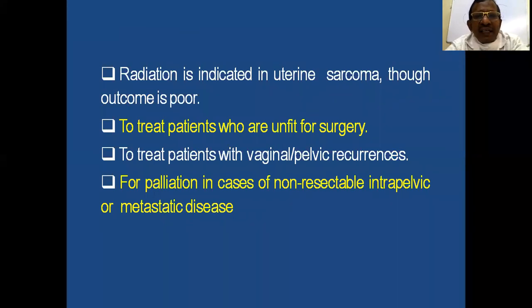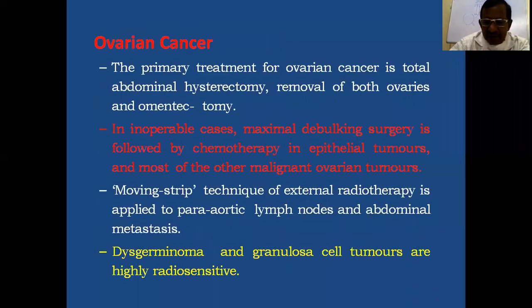Radiation is indicated in uterine sarcoma also, though the outcome is poor. It is also used to treat patients who are unfit for surgery, patients with vaginal or pelvic recurrences, or for palliation in case of non-resectable intrapelvic or metastatic disease.